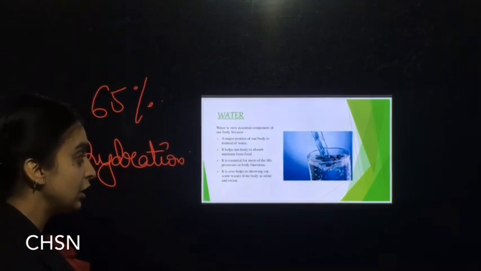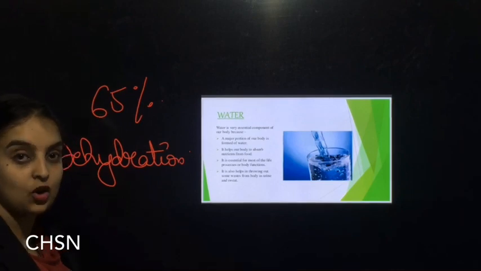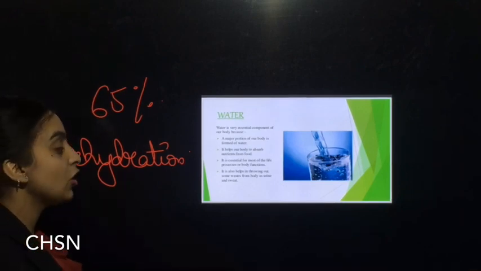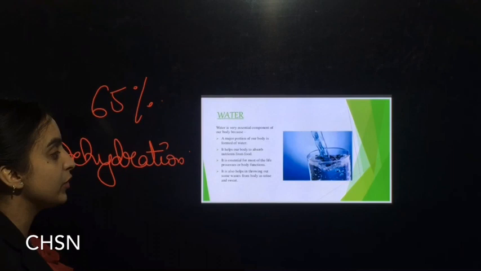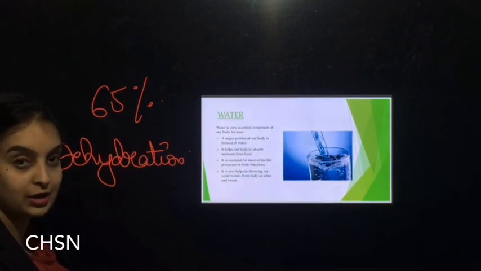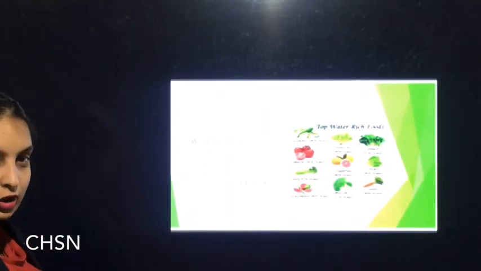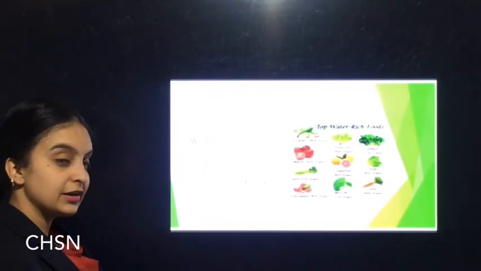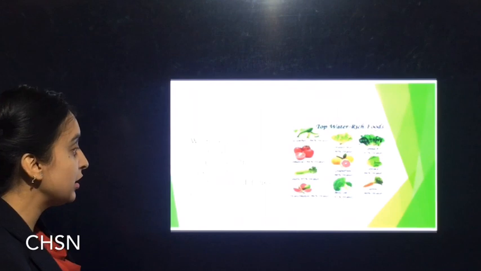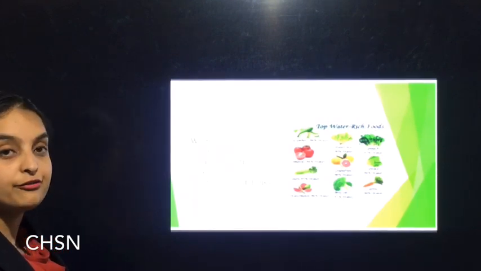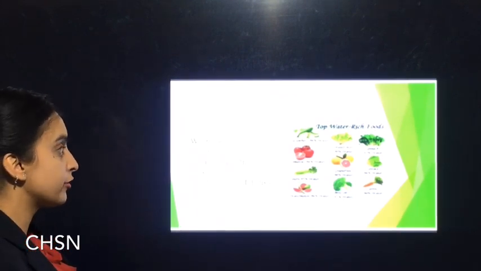It is essential for most of the life processes or the body functions. It also helps in throwing out some waste from the body as urine and sweat. Sources of water. We drink water directly as well as we receive water from milk, tea, fruits, vegetables, cold drinks, etc.